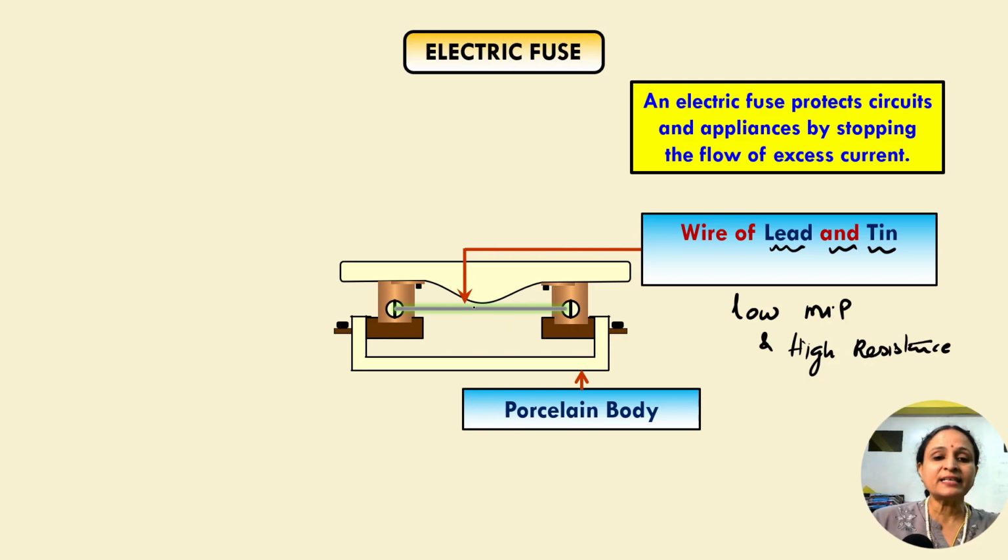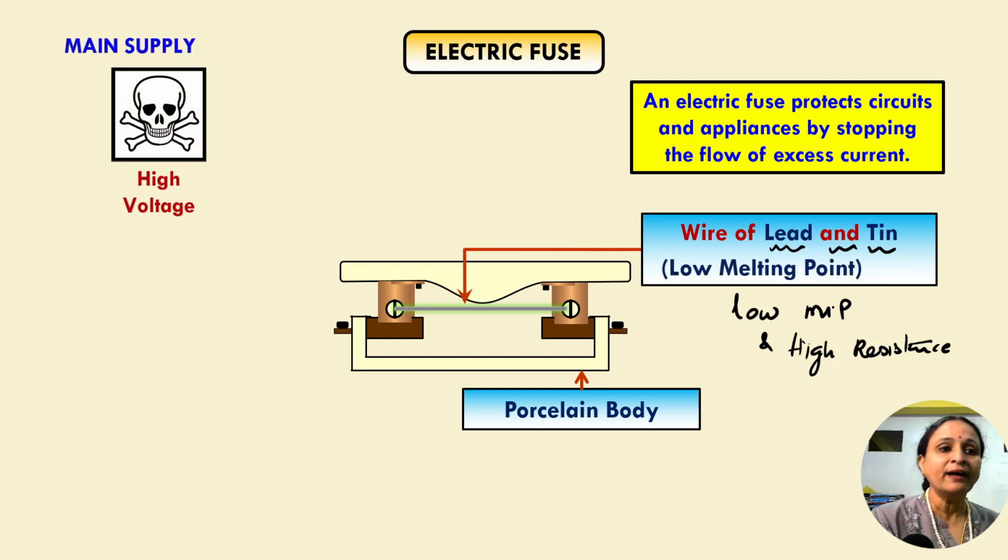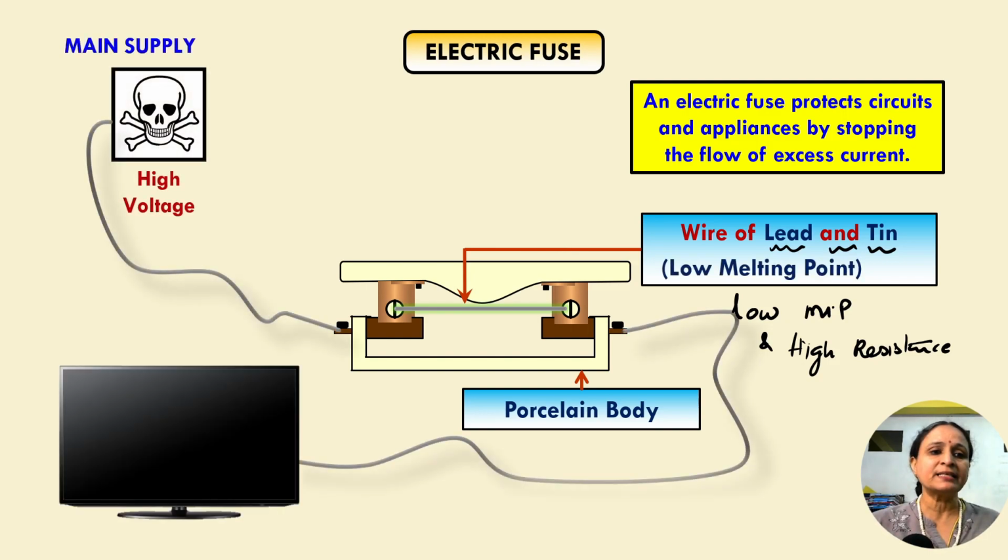Now, if you pass excess current through this wire, what will happen? It will melt. Right? Now, from the main supply we get the current in our household, and it passes through this fuse coil, and it is connected to the appliances, and appliances will get the current. Suppose we connect it to the TV.